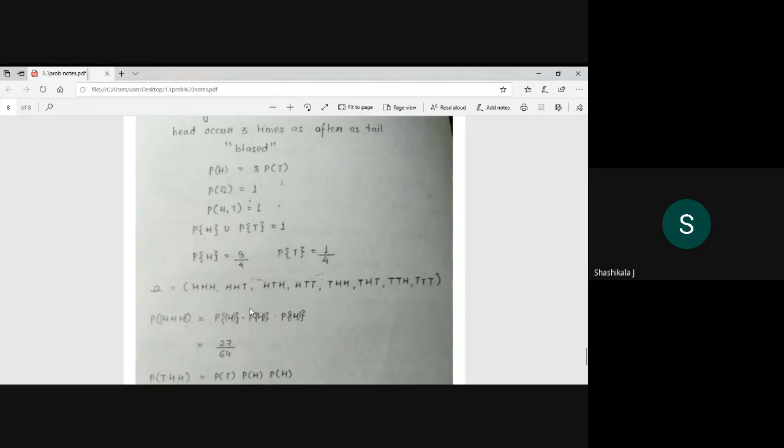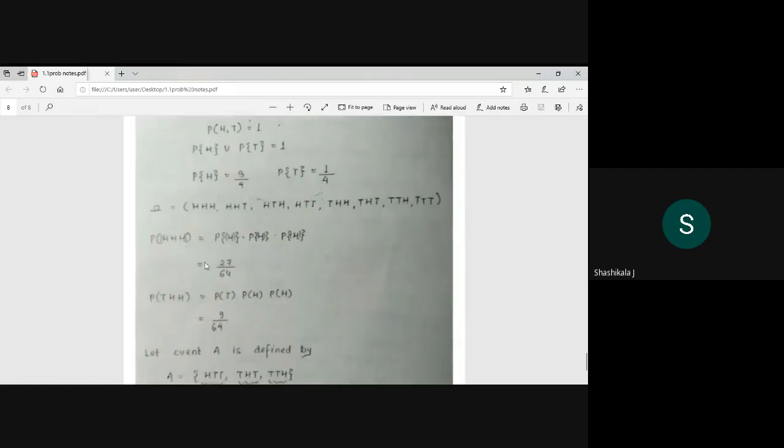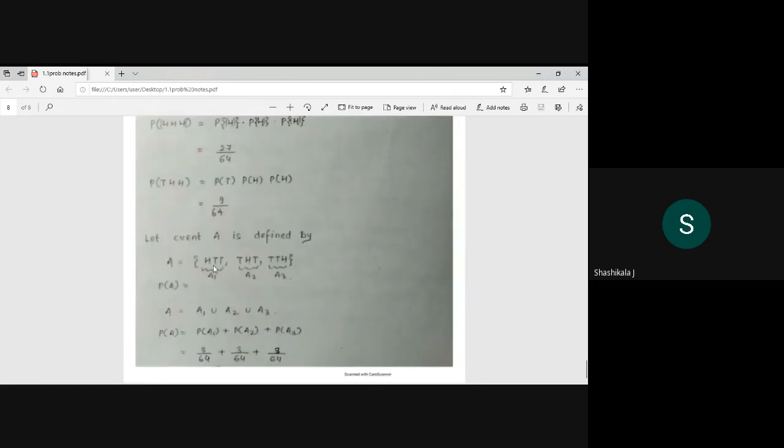When the coin is tossed 3 times, what is the probability that all 3 heads occur? It is the individual probabilities, that is P of H and P of H and P of H. It is 3 by 4 into 3 by 4 into 3 by 4. So you are going to get 27 by 64. Similarly, you have to calculate all of these. Okay.